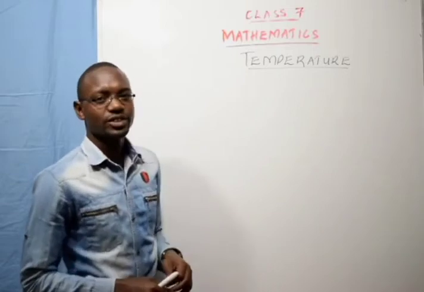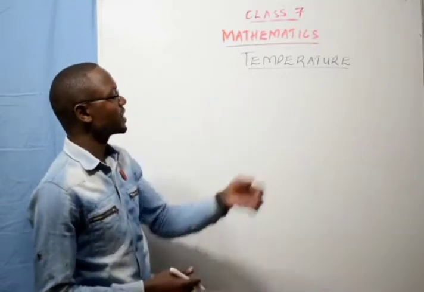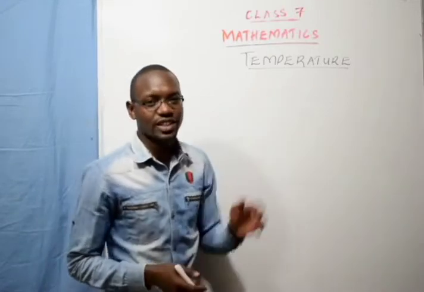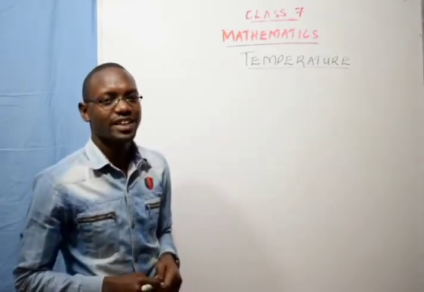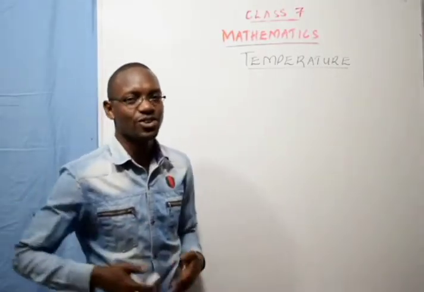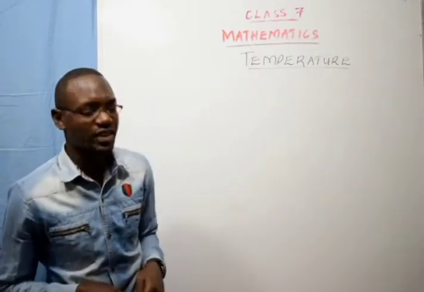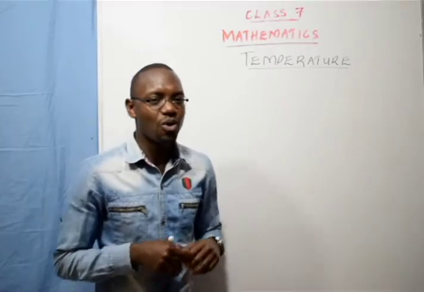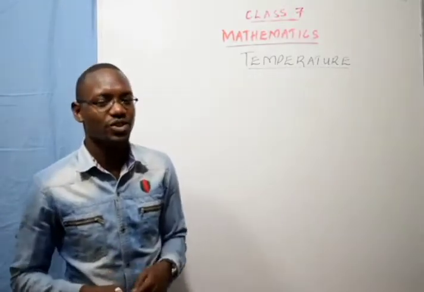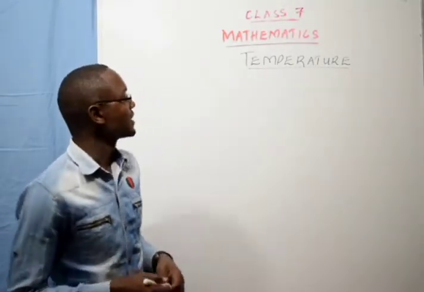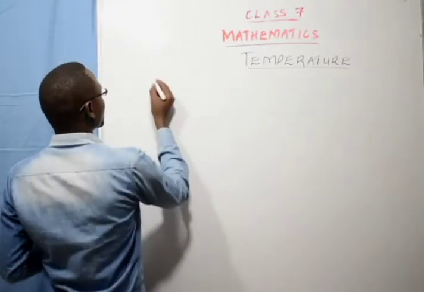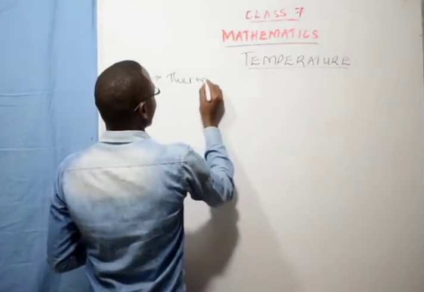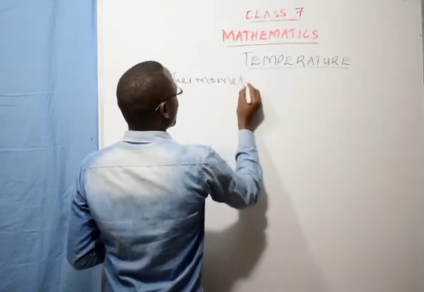Welcome to today's lesson, whereby today we are going to look at temperature. From your science and social studies, you say that temperature is the degree of hotness or coldness of a place or an object. Temperature is the measure of how hot or cold an object or a place is. And we say that temperature is measured using the thermometer.